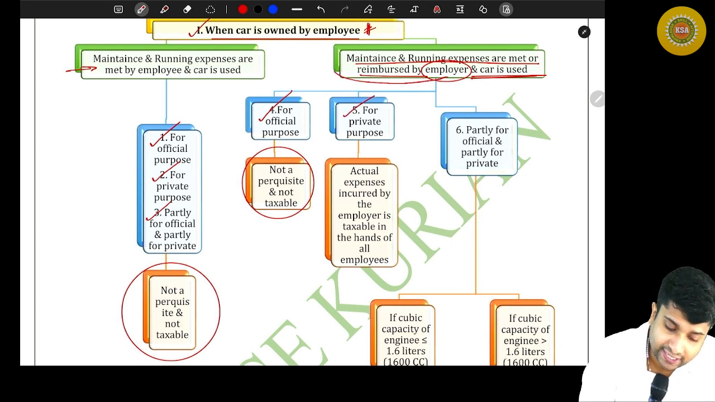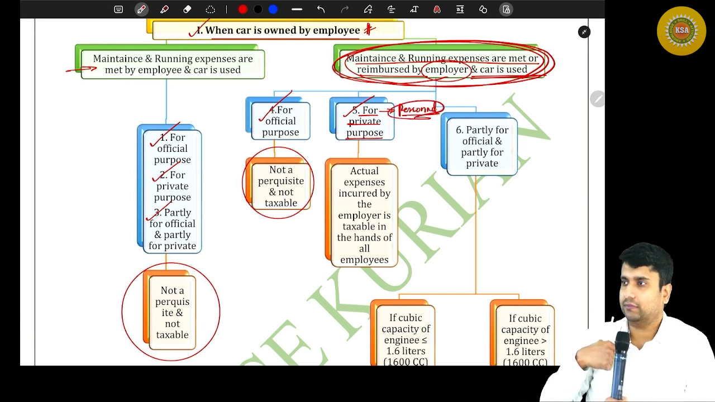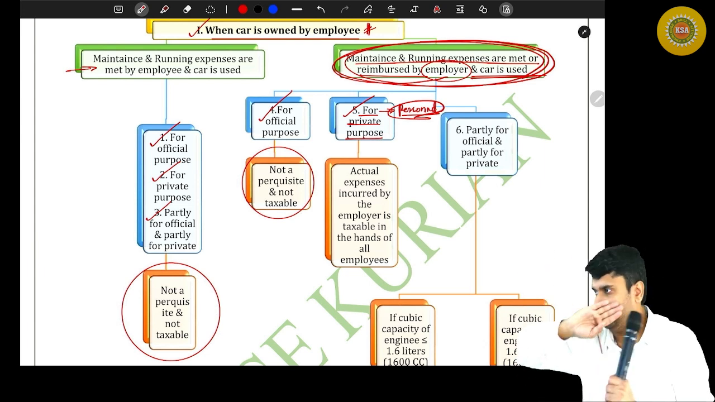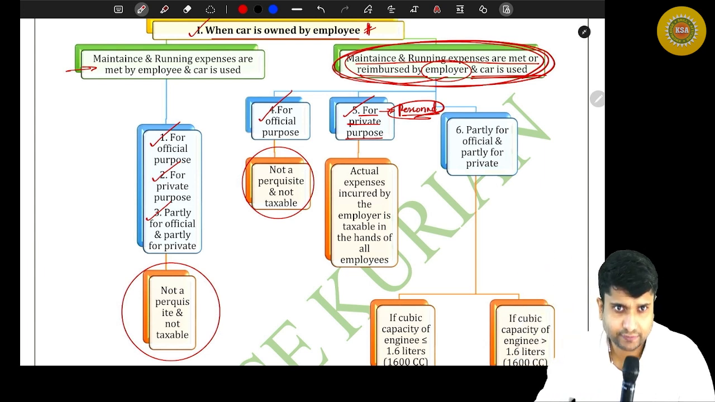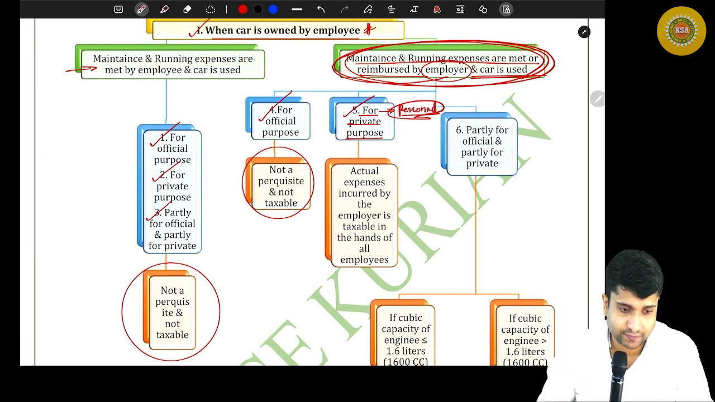Car's maintenance and running charges are met by the employer and the car is used for private purpose. Private means what purpose? Personal purpose. Now you imagine, I have a car. I'm using it exclusively for personal purpose. Are you all listening? I'm exclusively using that car for what purpose? Personal purpose.